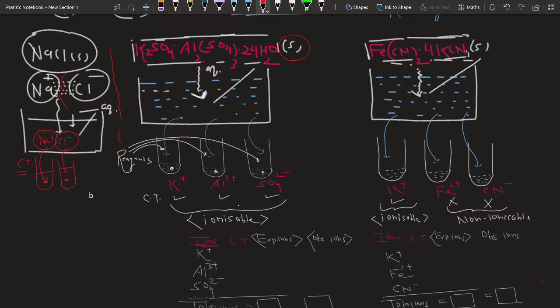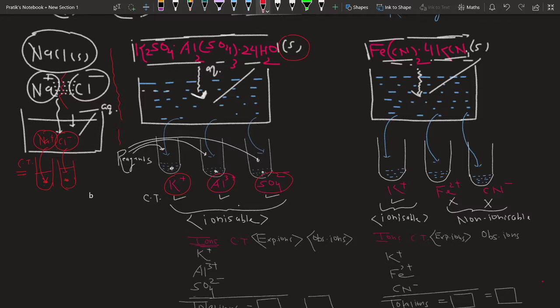Now I have taken 3 different test tubes, and in all these 3 test tubes I have taken some drops of the aqueous solution of this to check the confirmatory test of K plus, Al3 plus and SO4 2 minus.